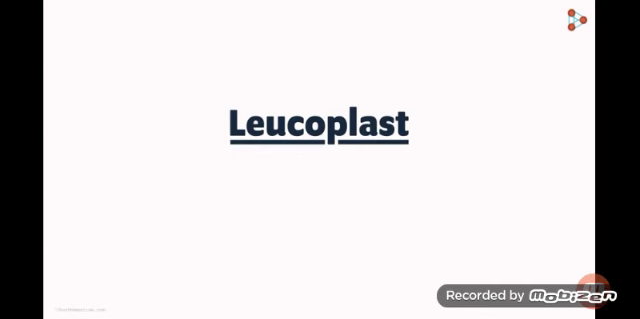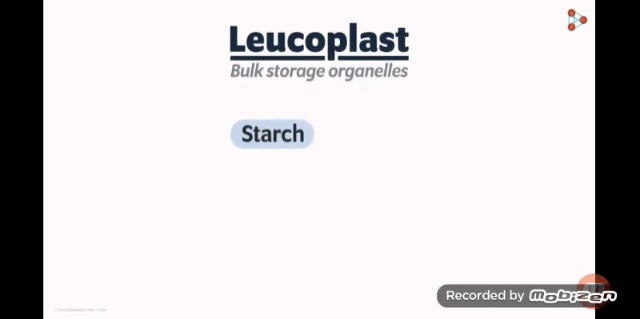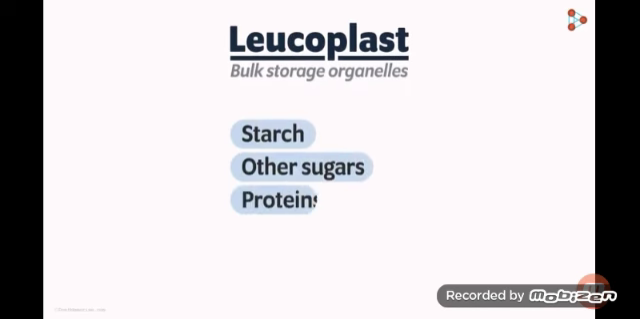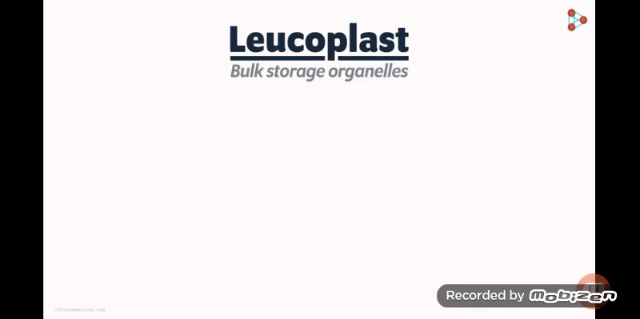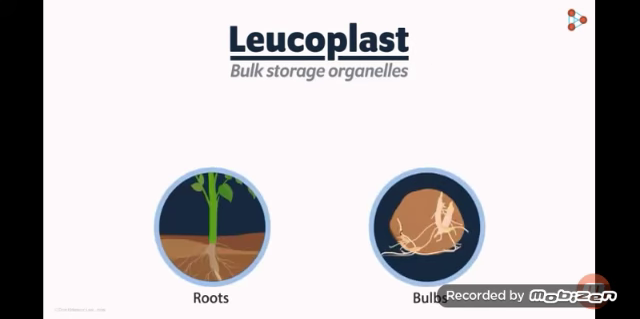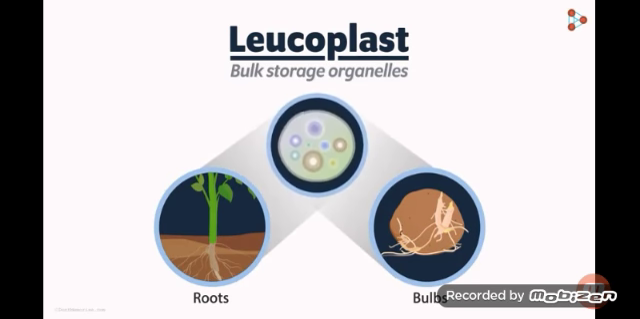But if these are colorless, then what are they used for? Well, the leucoplasts' main function is storage. They are known for the bulk storage of starch, other sugars, proteins, and lipids. So, what do you think, which kind of cells have the leucoplasts? The roots and bulb-like organs have a high number of leucoplasts.